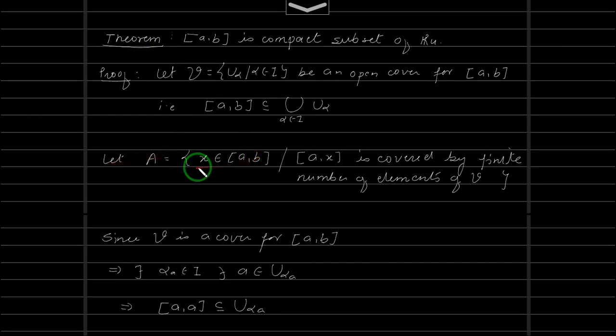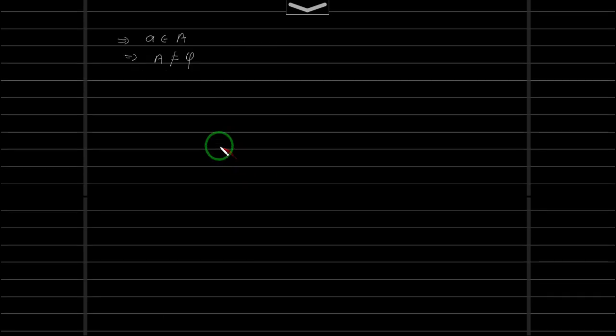Now also, if we have noticed here, all the elements in A are bounded by b, because we are taking the set of all those x belonging to the closed interval [a, b]. That means this x will be less than or equal to b. So also, since x is less than or equal to b for all x belonging to A, we say that A is bounded above. What we have done is we have proved that A is non-empty and A is bounded above, hence it will have a least upper bound, a supremum.